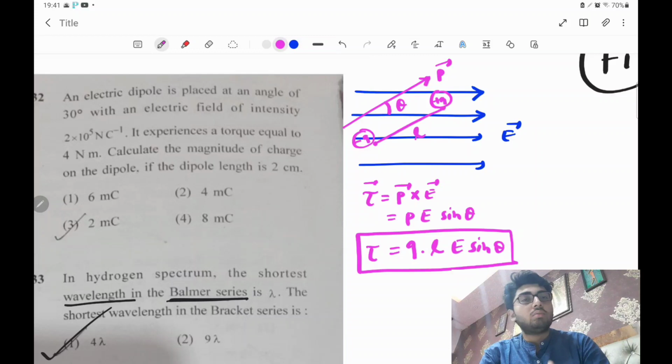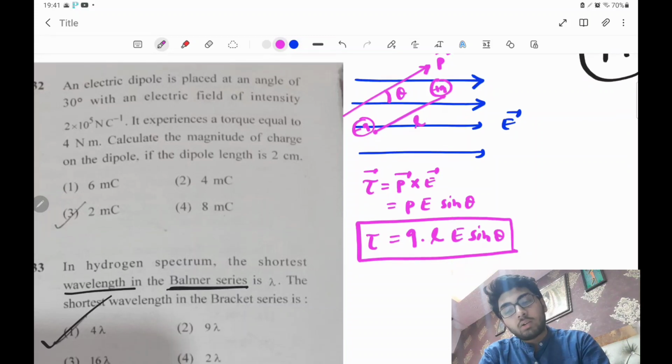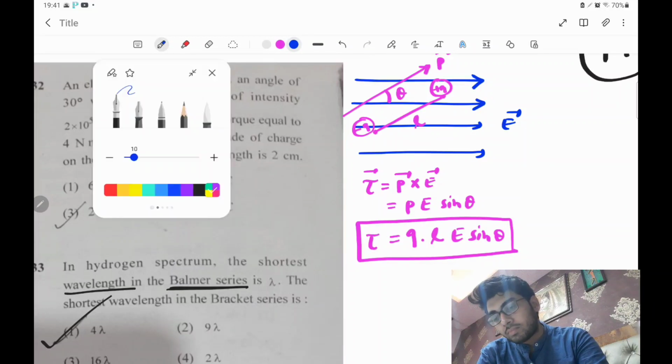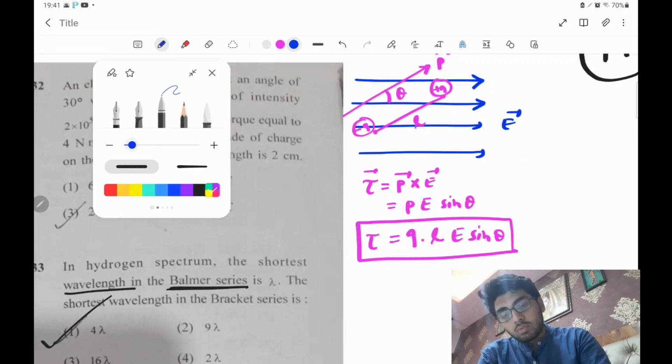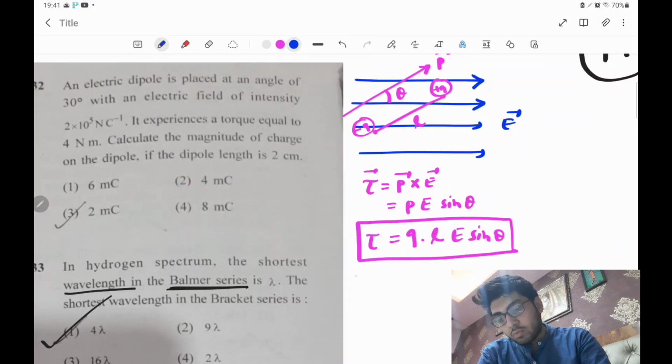Just put the values and get the answer. So what is your torque? It is clearly written that the torque is 4 Newton meter, equals to, what is Q? You have to calculate the Q, and the L is 2 centimeters, so you have to convert it into meter, into the electric field, which is 2 into